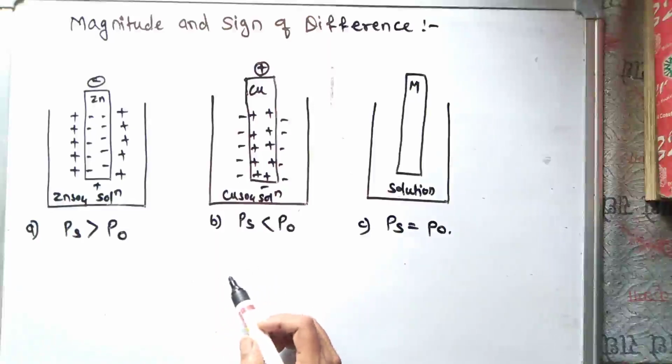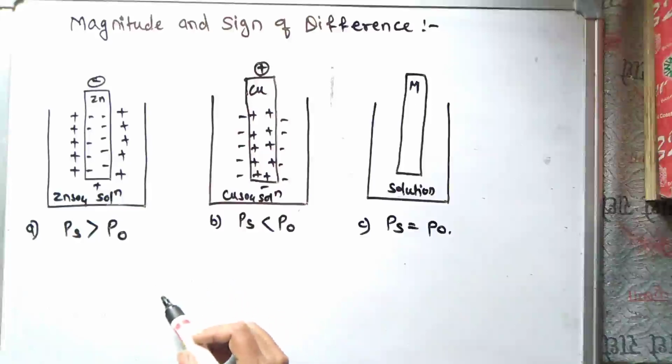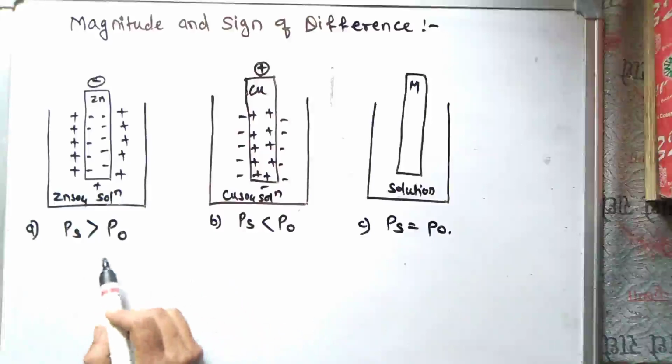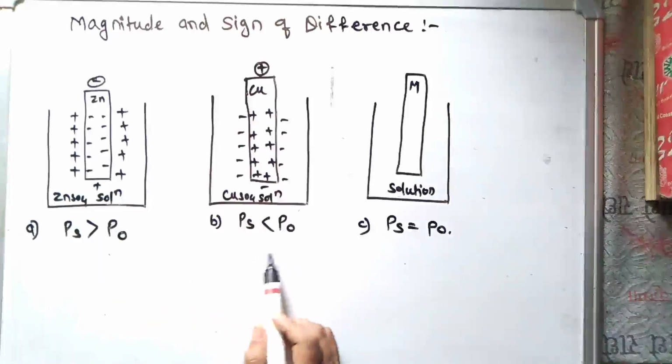It means the development of solution pressure, that is Ps of the metal, due to its tendency to pass into solution as a cation, and the development of osmotic pressure of the ions due to deposition of it on the surface of the metal electrode.